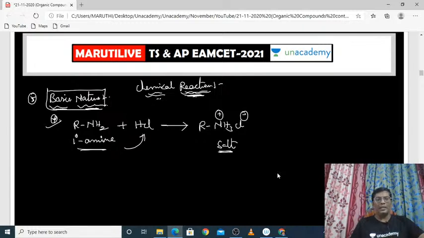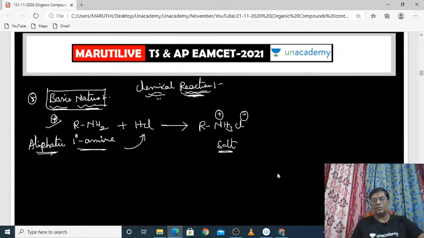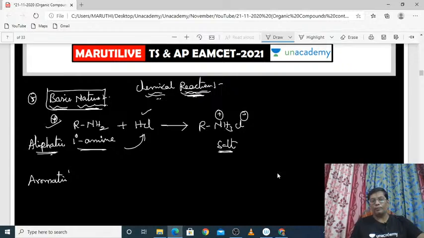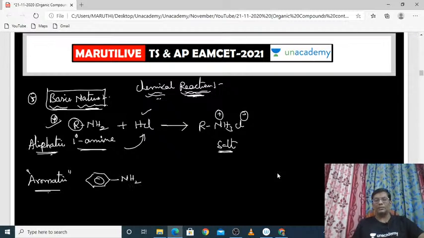Okay. Actually, it is an aliphatic amine, of course. Once this aliphatic amine reacts with HCl, it will produce a salt. But if you take an aromatic amine, how can you find out whether it is aliphatic or aromatic? If the compound has only an alkyl group, it is called aliphatic. If the compound has a benzene ring, it is called aromatic. That is the only difference between these two, right?